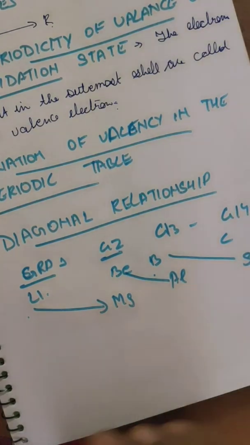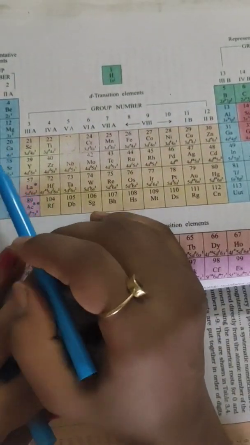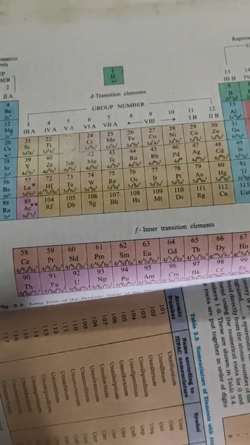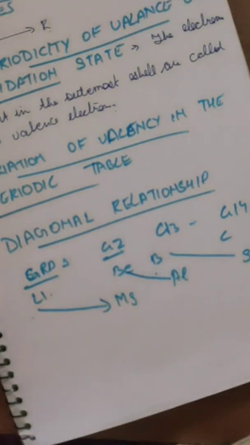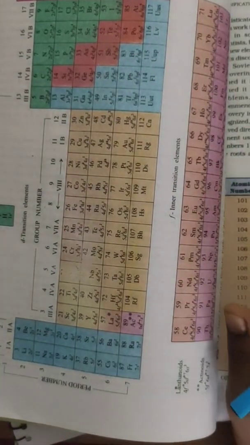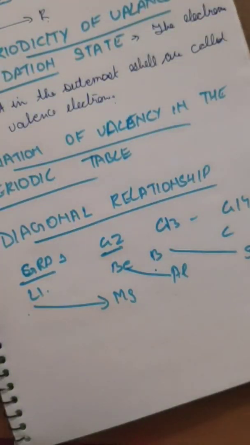Now, what causes the anomalous behavior of the first member of each group as compared to their group members? Number one, the small size of the atom and its ion, then the large charge, then the higher electronegativity, and the non-availability of d orbitals. These are the things behind the anomalous behavior of these elements.